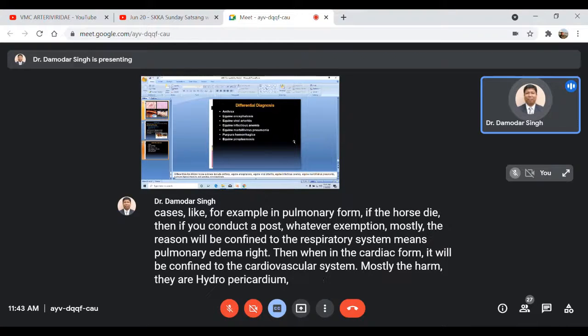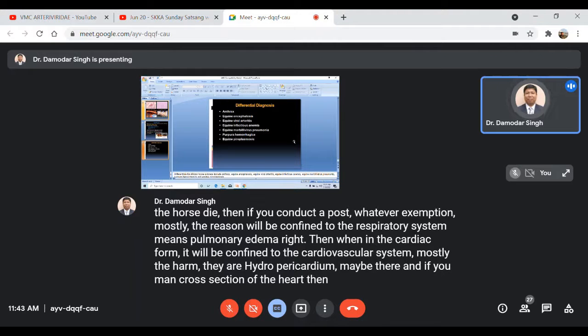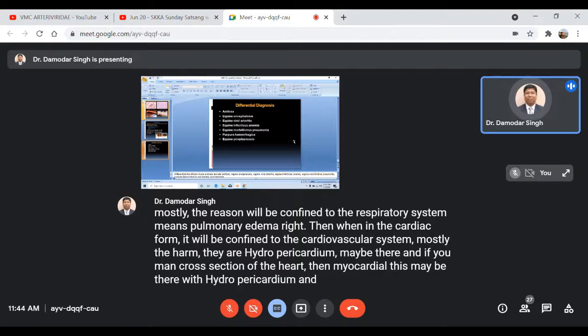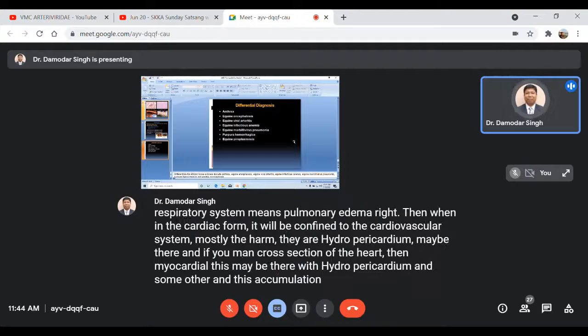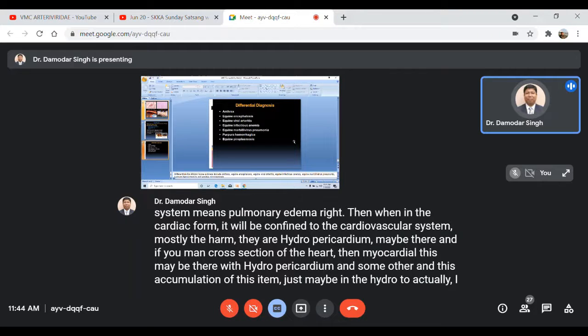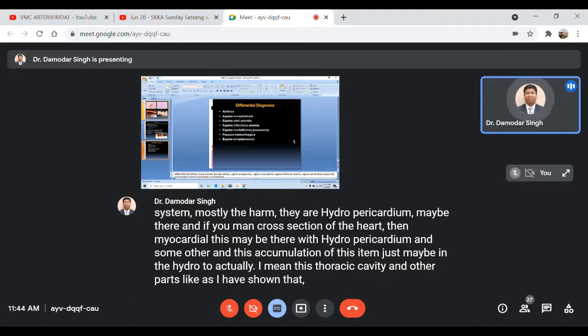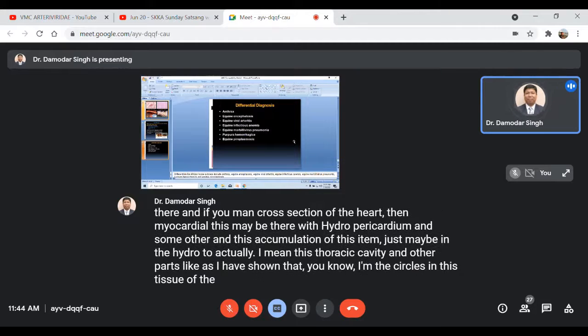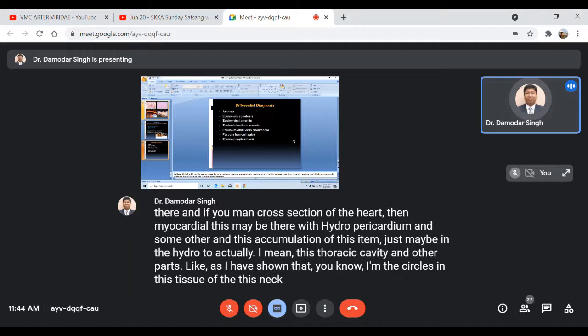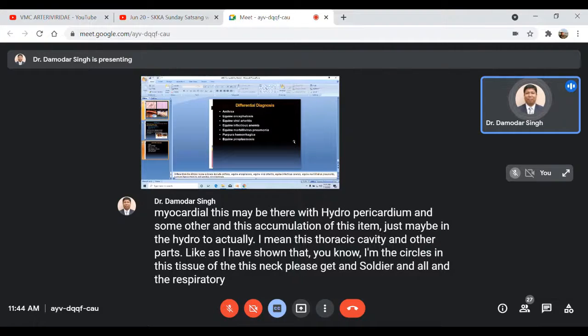If you make a cross section of the heart, myocardial necrosis may be there with hydropericardium and accumulation of edematous fluid, maybe in the thoracic cavity as hydrothorax, and other parts like the subcutaneous tissue of the neck, brisket, and shoulder. Respiratory failure or cardiac failure will lead to death of the animal.